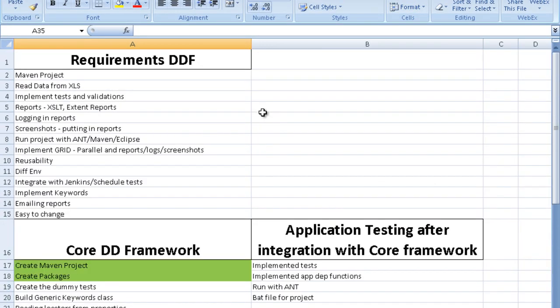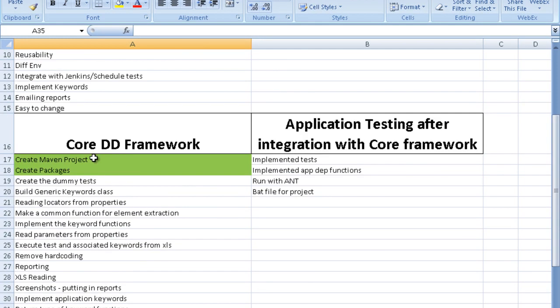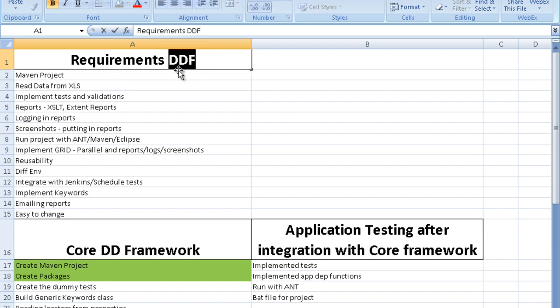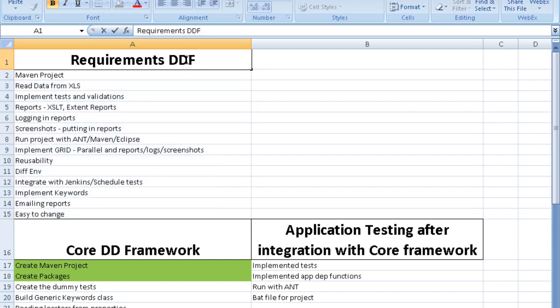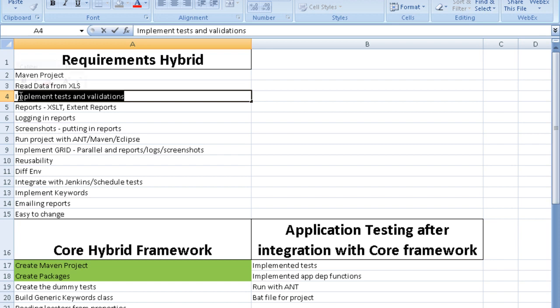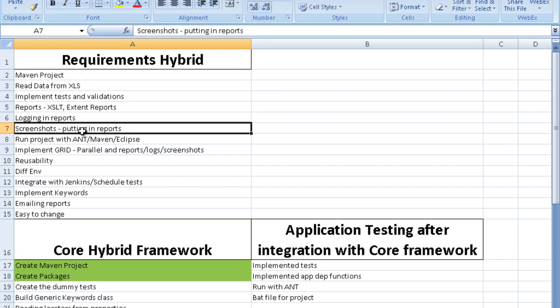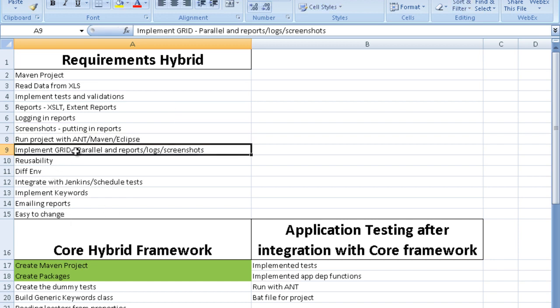These are the major goals which you have to achieve while building the hybrid framework. The major goals are that it should be a Maven project. You should be able to read the data from Excel files, and implement tests and validations, report generation, logging, screenshots. So regular things, running with Ant and Maven, and you should be implementing Grid.